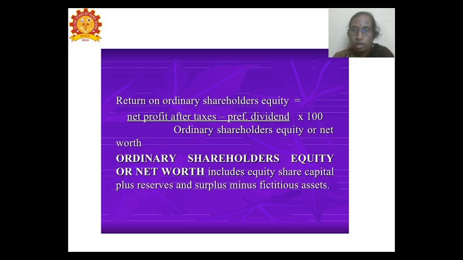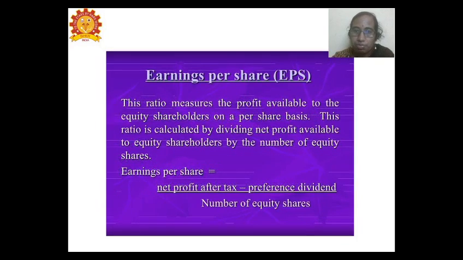Next, we have the return on ordinary equity. So here only the equity share is taken. As usual, it is the net profit after tax, and here minus the preference dividend. Since we are eliminating the preference share capital, we have to subtract the preference dividend, divided by the ordinary shareholders equity. This ordinary shareholders equity takes only the equity share capital plus the reserves and surplus, subtracting the fictitious assets.